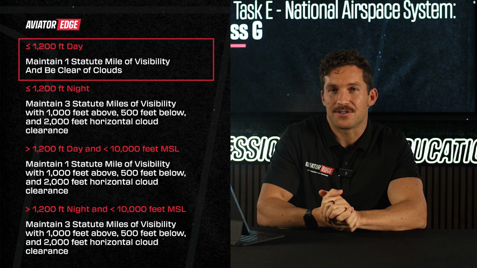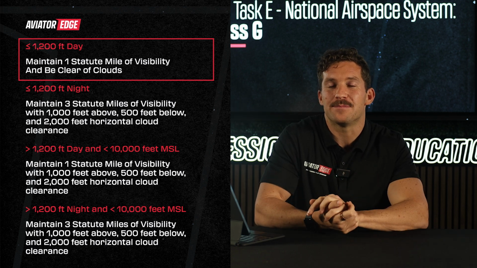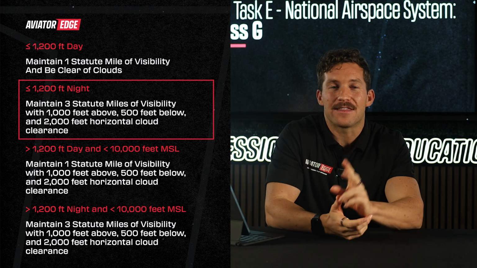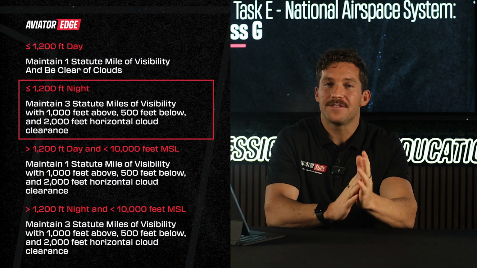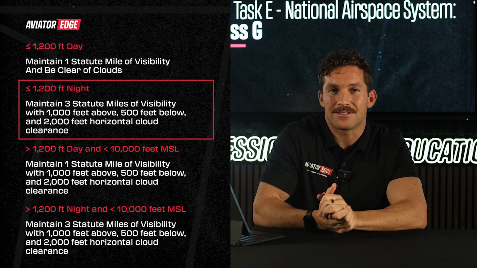VFR weather minimums in Class Golf airspace. Within Class Golf airspace, VFR minimums play a pivotal role in guiding safe flight operations. These minimums vary depending on factors such as altitude above the surface and time of day. For altitudes of 1,200 feet or less above the surface, regardless of MSL altitude, pilots must maintain 1 statute mile visibility during the day and clear of clouds. At night, it is required to maintain 3 statute miles visibility with 1,000 feet above, 500 feet below, and 2,000 feet horizontal from the clouds.